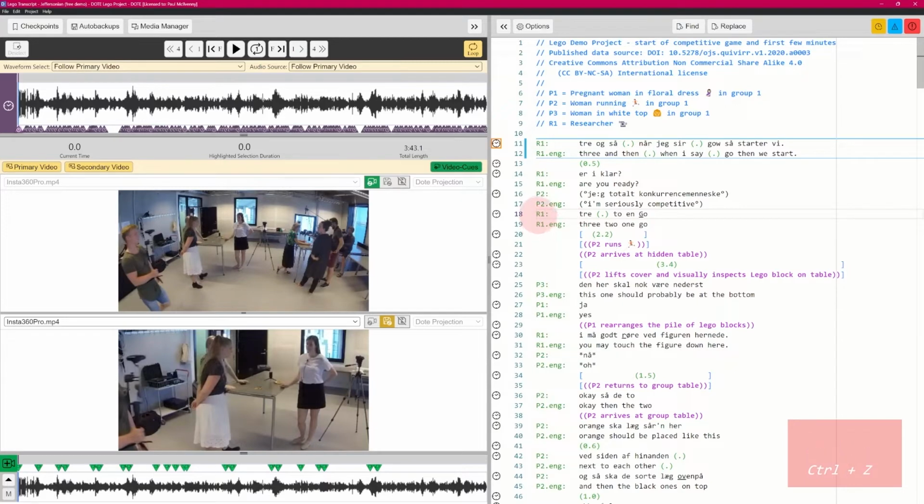That's how it should be. So always make sure that you use consistent names, and as long as you start typing the names, autocomplete will start to work, and then the colon and then a tab, and then you can type anything you want, but please don't use tabs inside the body of the transcript.